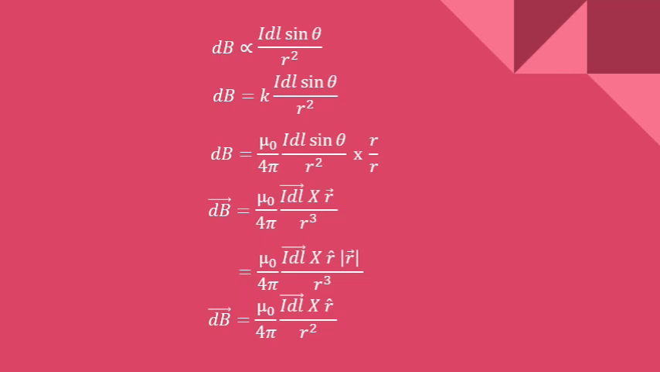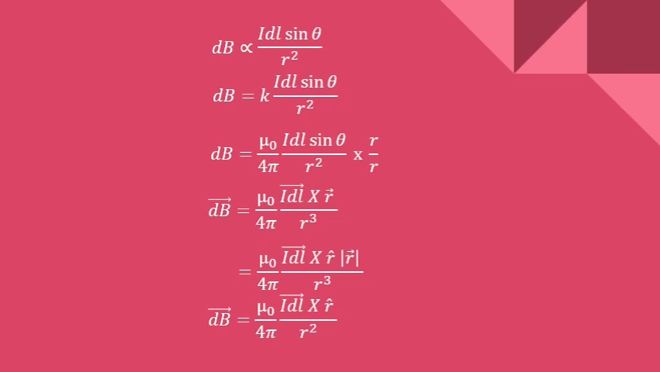So dB is equal to mu naught by 4 pi IDL sin theta by r square, and this term is multiplied and divided by r for deriving the vector form of the Biot-Savart law. So IDL sin theta r means here we can introduce the cross product like dB is equal to mu naught by 4 pi IDL cross r vector divided by r cube, where r vector can be written as r cap into modulus of r vector. This is the formula for the r vector.